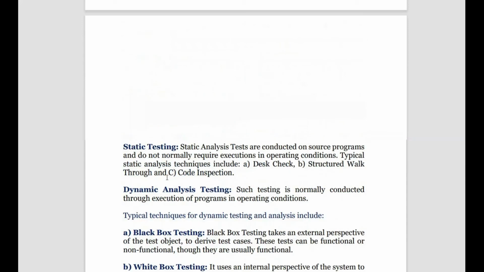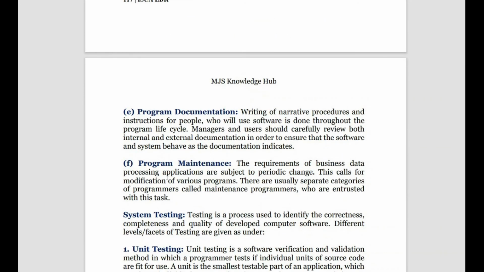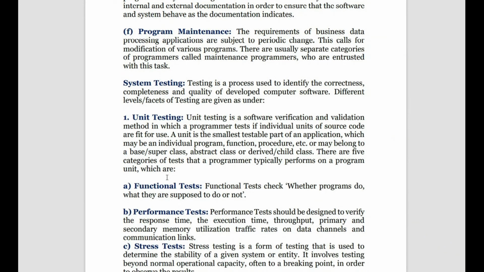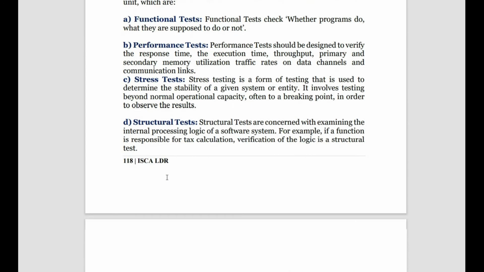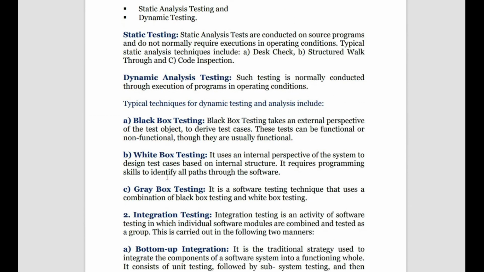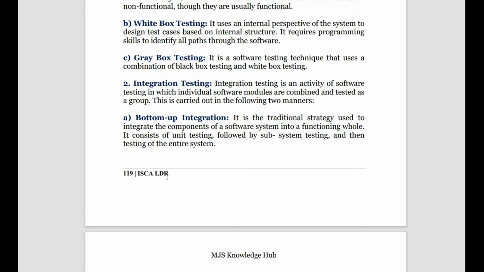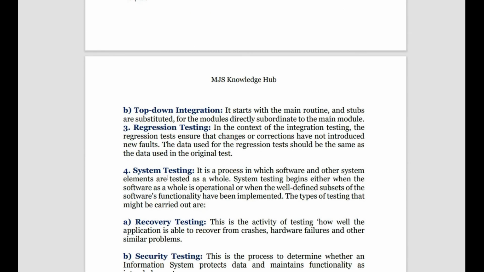So you need not worry, like, ma'am, so many are there, how to remember. The basic point is that the entire testing is only one. The entire testing that we are learning belongs to one big unit. So system testing has different levels in it. First is unit testing, that you got clear. And second we have integration testing. One is unit level testing, and one is integration, the entire combined thing. After integration we have regression testing, and once the regression testing is done, we do the system testing for the entire system. You're getting the point, right?